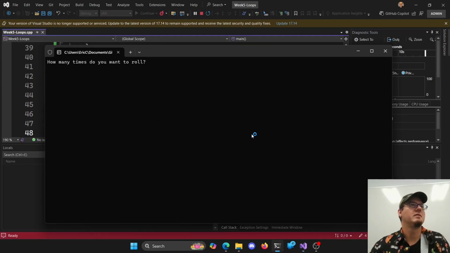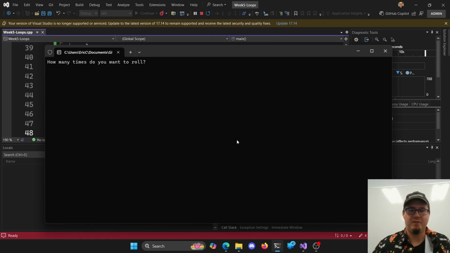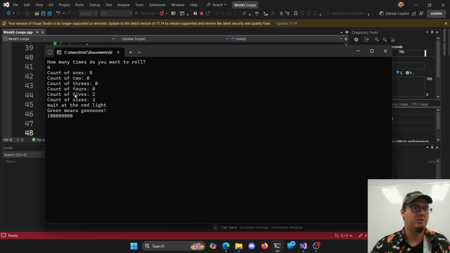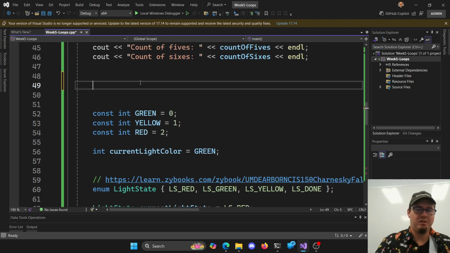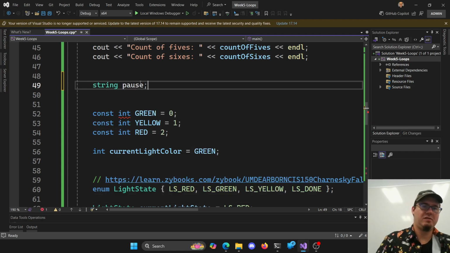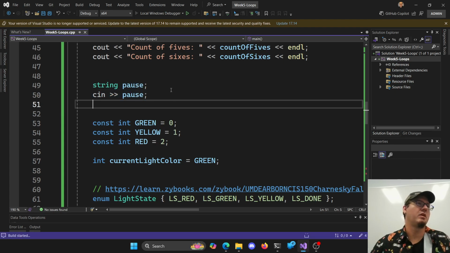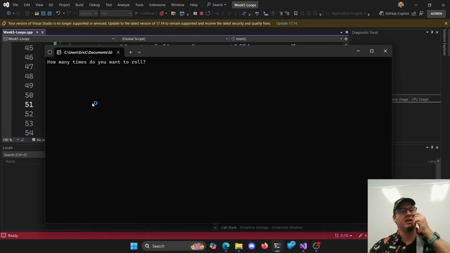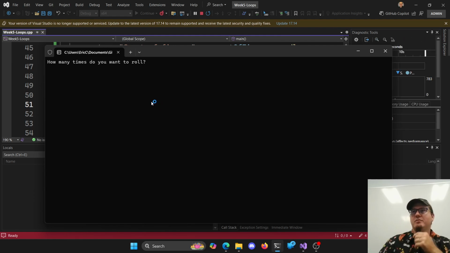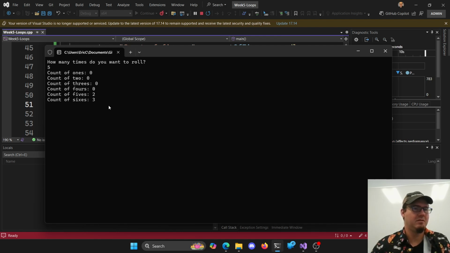How many times should we try? Four. I heard four, right? So we got two fives and two sixes. Very exciting. I'm just doing a system pause. If you just cin on something, your program just waits. So it'll just sit there for a second for you to press a key, essentially. Let's try it again. How many times should we roll now? Five? Right? Oh, we're getting the same.